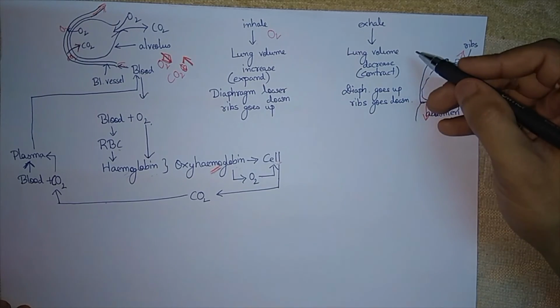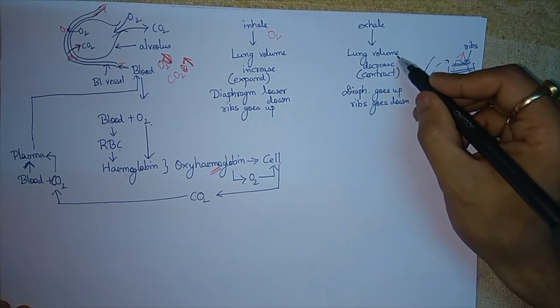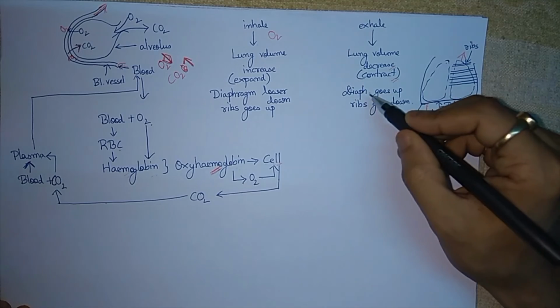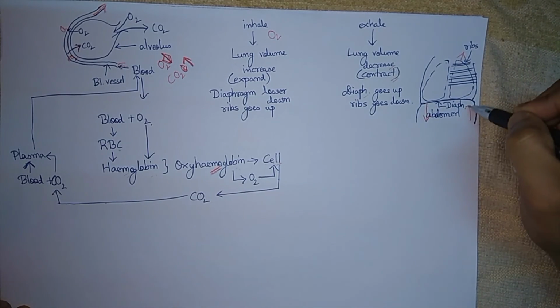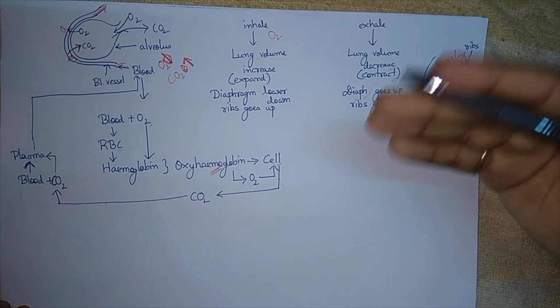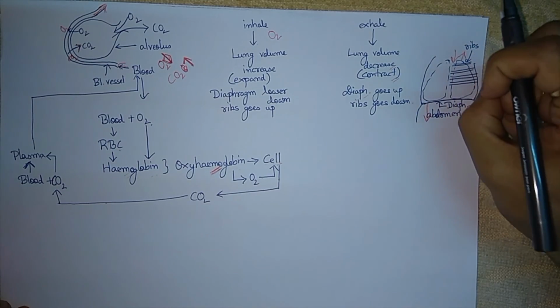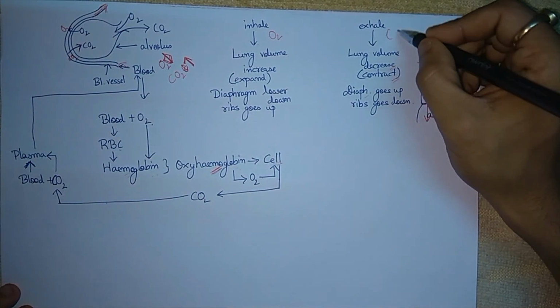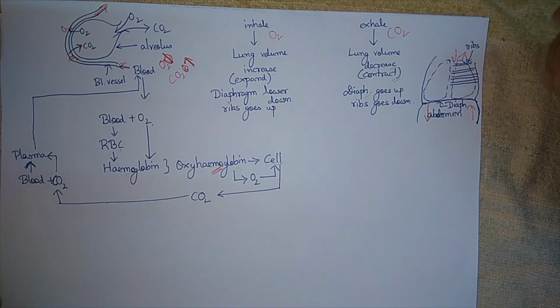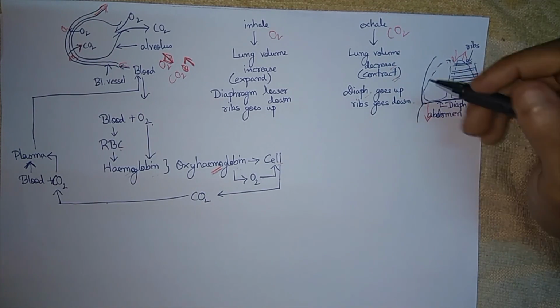The same reverse process occurs. Lung volume decreases, contraction, diaphragm goes up and ribs go down. Just a reverse process to minimize the volume, to contract the lungs, so that carbon dioxide is eliminated out from the body.